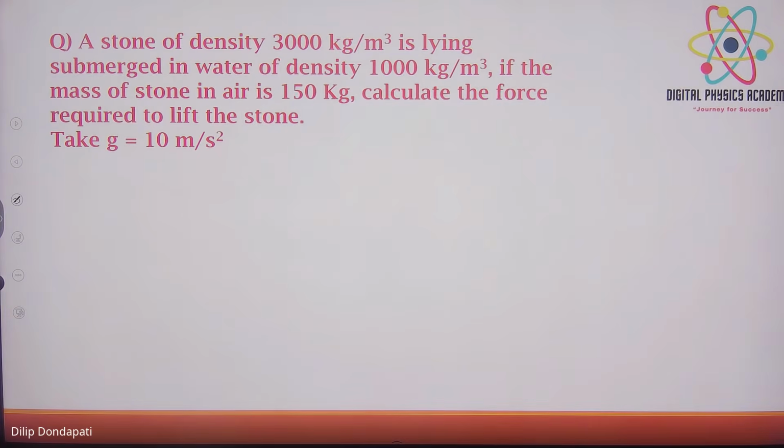A stone of given density is lying submerged in water of given density. If the mass of the stone is given, calculate the force required to lift the stone. That force is nothing but the apparent weight. The density of the fluid and the density of the solid are given, so find the apparent weight of the stone. You have to give that minimum force to lift the stone.